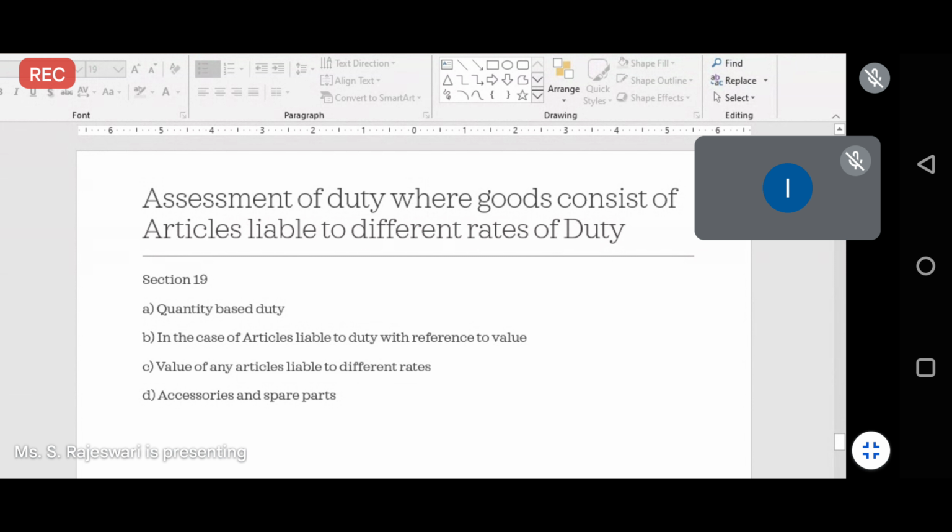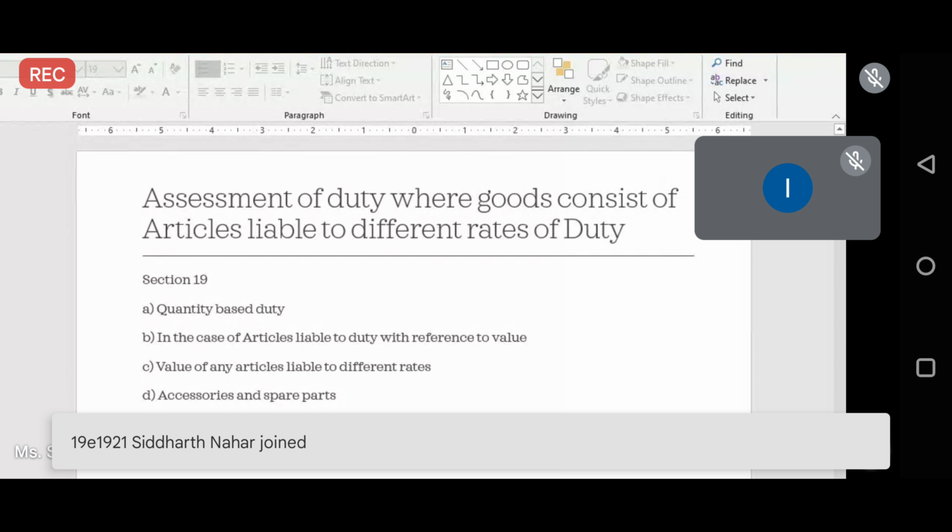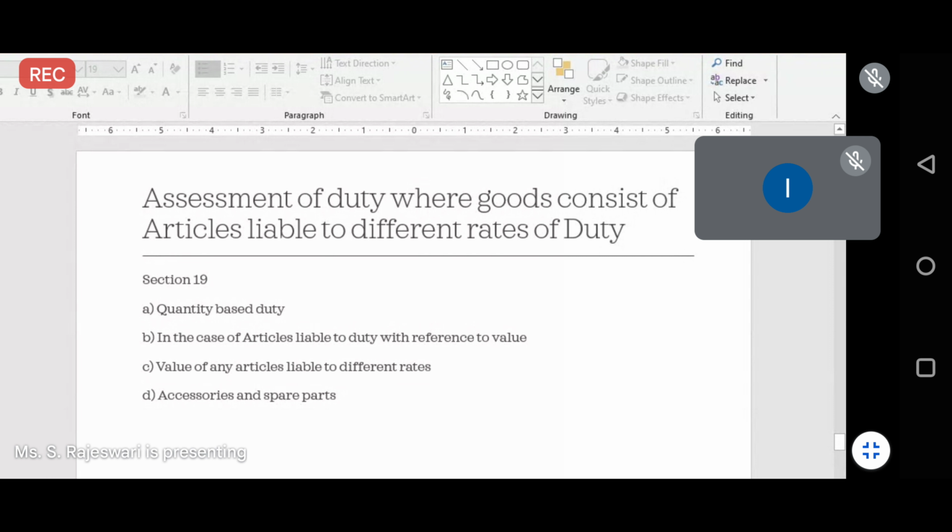Third one, value of articles liable to different rates. Suppose you are importing goods from outside the country, and for that particular article you have two different rates. Sometimes what happens, suppose you take mobile phones.